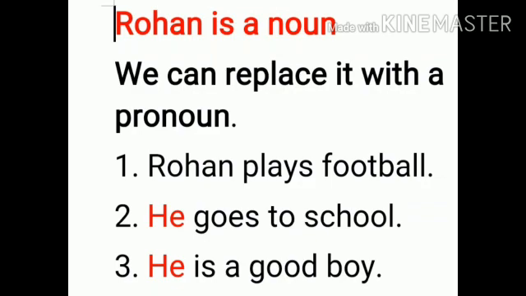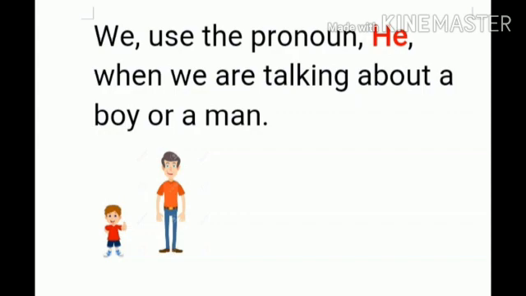So, let's see the sentences again. The first sentence will remain same. Rohan plays football. He goes to school. He is a good boy. We use the pronoun he when we are talking about a boy or a man.